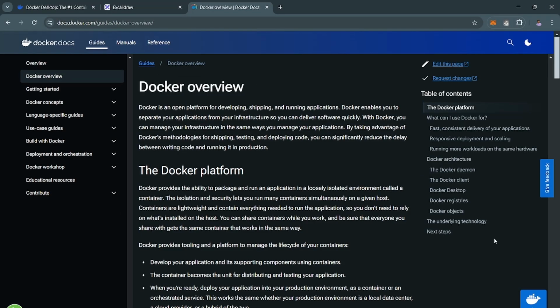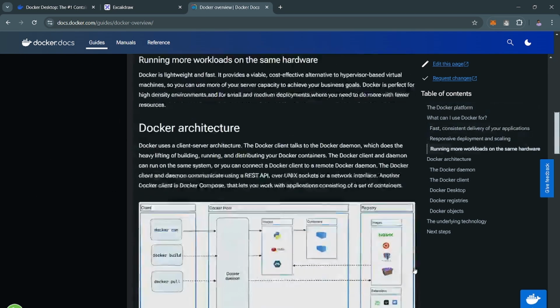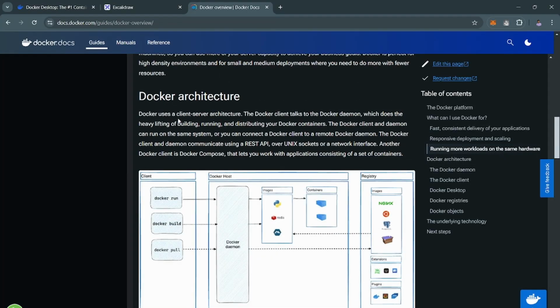Right now we did lots of things, and if we want to learn what happens behind the scenes, we need to go to the Docker docs, the official documentation, and we can see the architecture of Docker. First, this is the client. The client can be your Docker Desktop application, it can be Docker CLI, anything. So here you are running the docker pull command. Then the pull command is making the request to your Docker host. There is a Docker daemon.